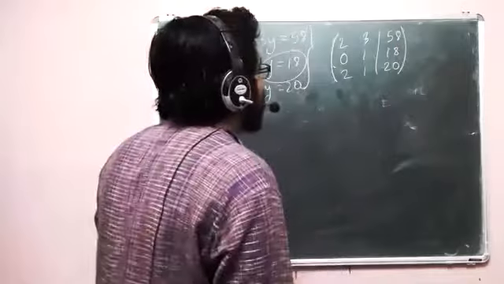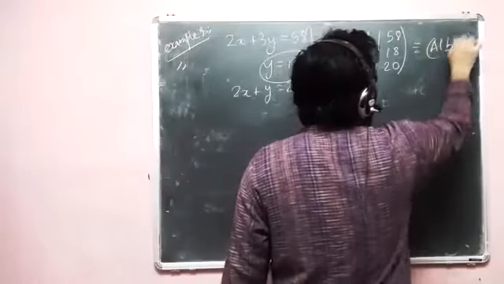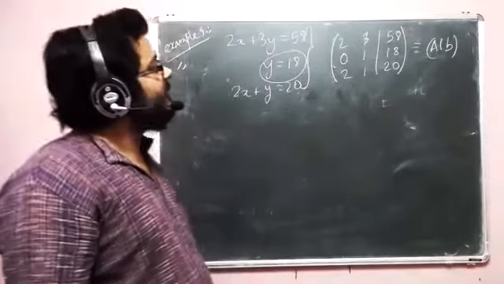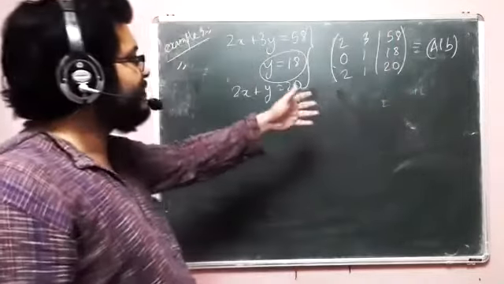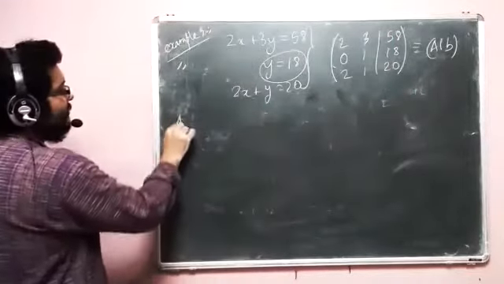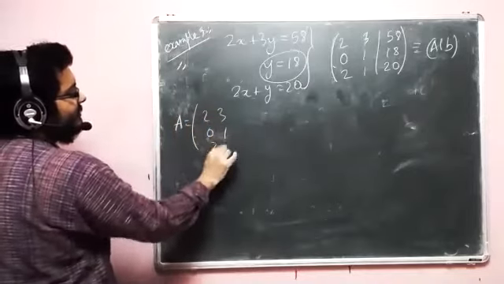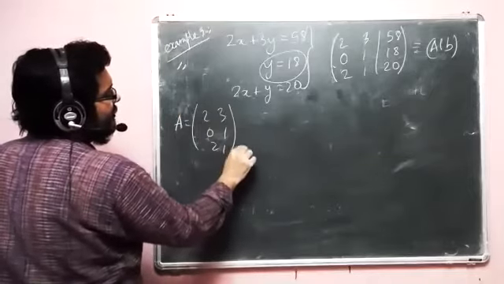Okay, so this is our augmented matrix. And as you see, this augmented matrix is a square matrix, but A itself is a non-square matrix, right? This is 3 cross 2.